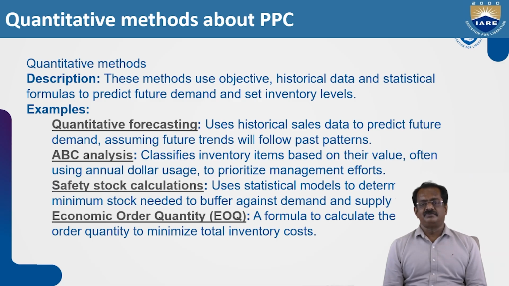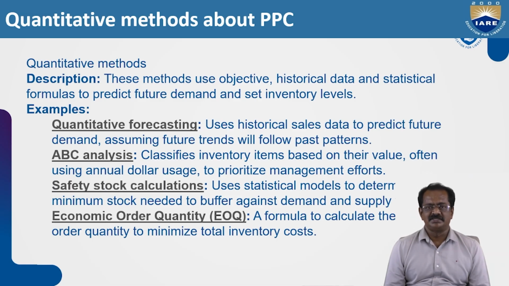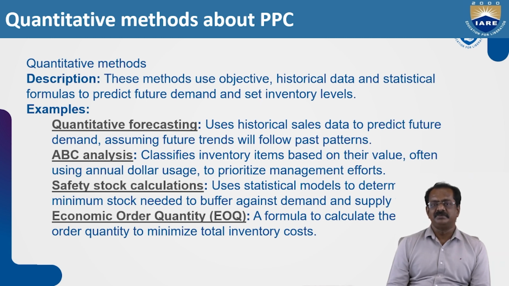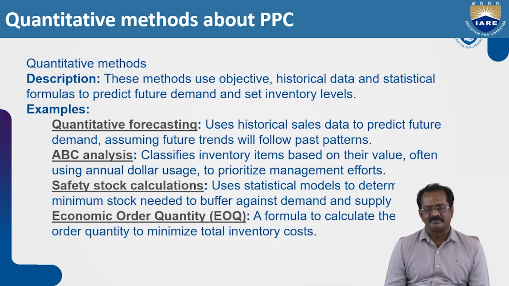They have quantitative forecasting, ABC analysis, statistical calculations, and economic order quantity. These are some of the methods used by Toyota and Honda companies in Japan. In Japan, the people are systematic and things happen on time without any delay, because the style of working is different. But when it comes to India, there are plans and we follow the same plans, but there will be slack in each and every plan. There will be a deviation of 10 to 15%, but in Japan it doesn't happen like that.